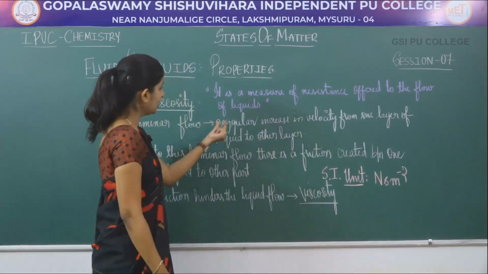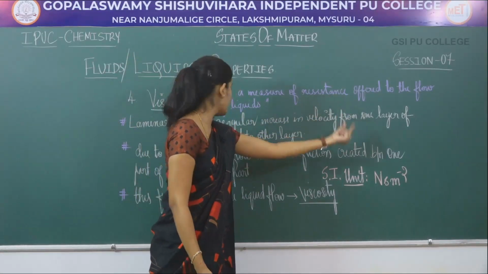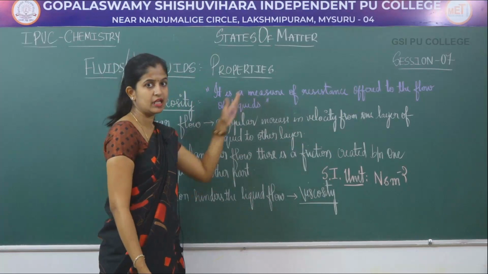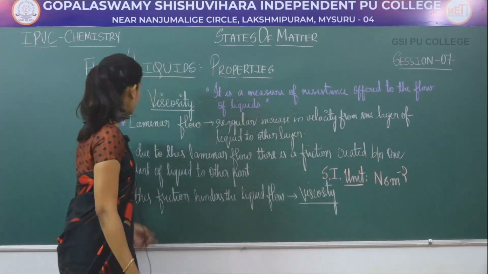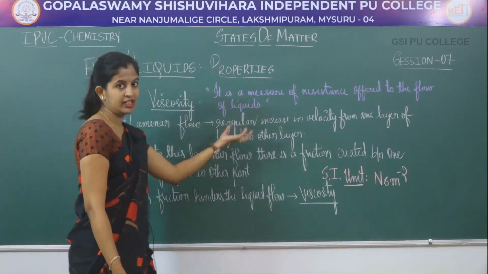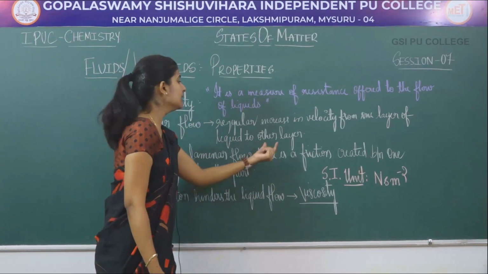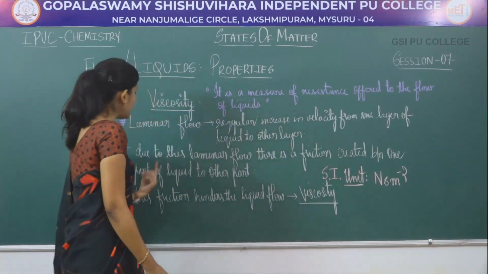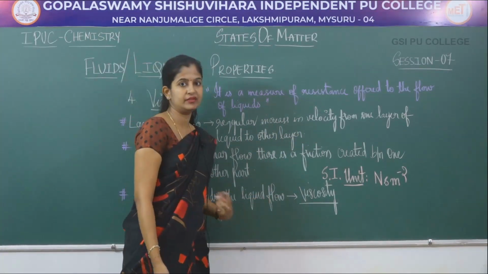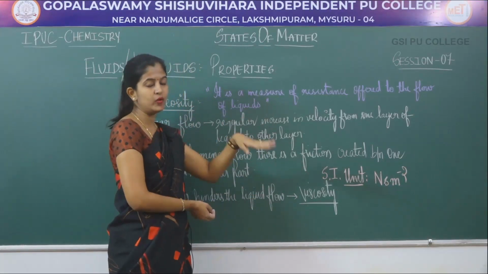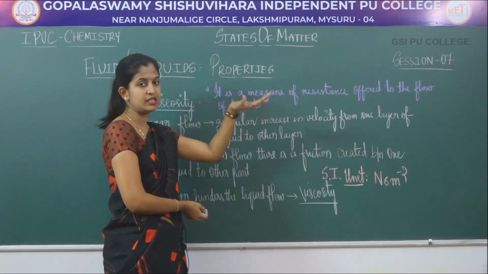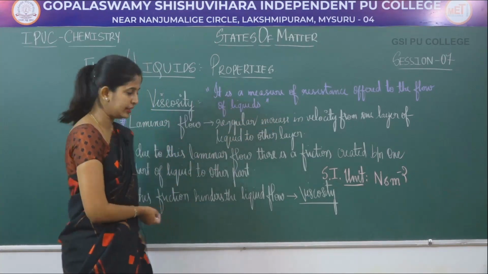The regular increase in velocity from one layer of liquid to another layer, from stationary to high speed layer. Due to this laminar flow, in liquids there is a friction created between one part of the liquid and another part of the liquid. That is, between the high flowing layer and the low flowing, stationary layer there is a friction created.